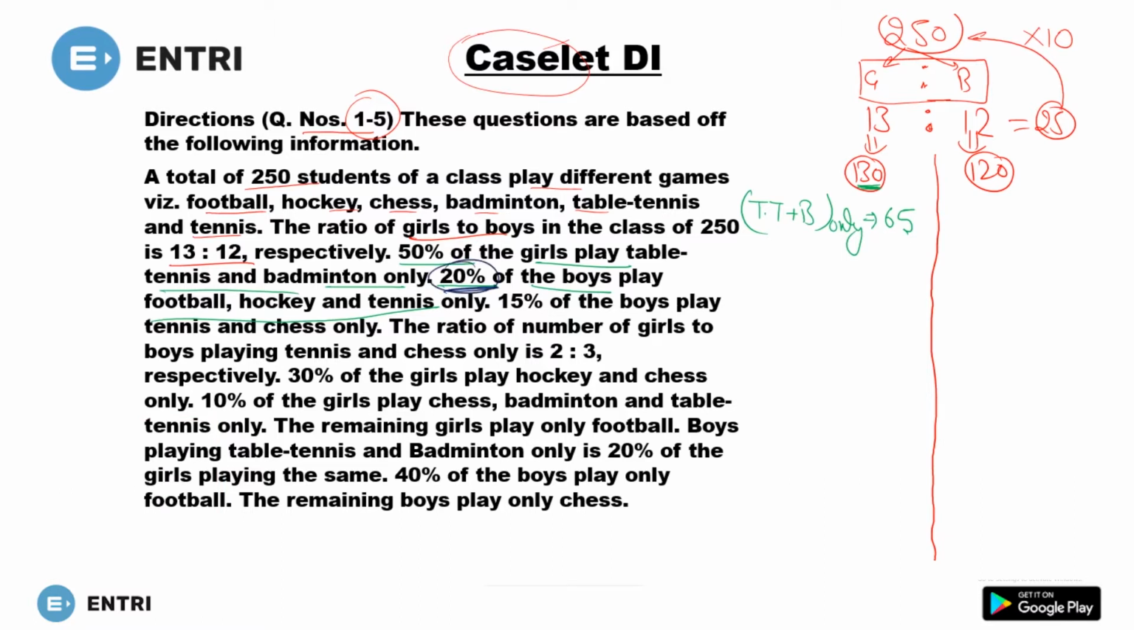20% of boys. So what will be 20% of 120? 20% will be 24. So 24 boys play football, hockey and tennis only. This "only" is very important. So just write it as hockey plus football plus tennis only. Now move to the next.